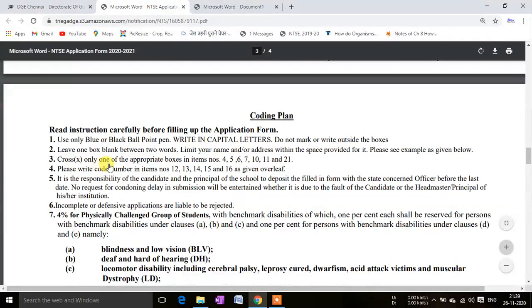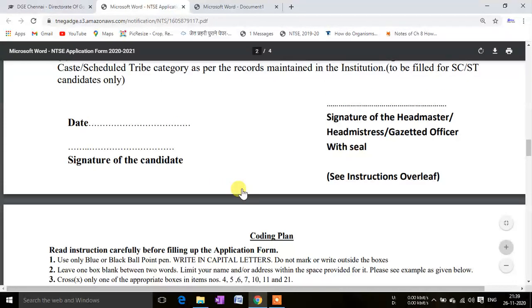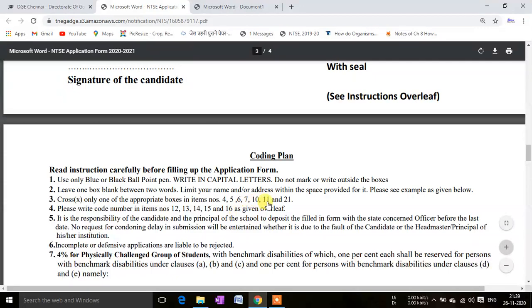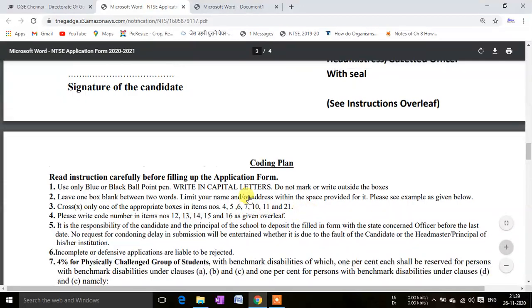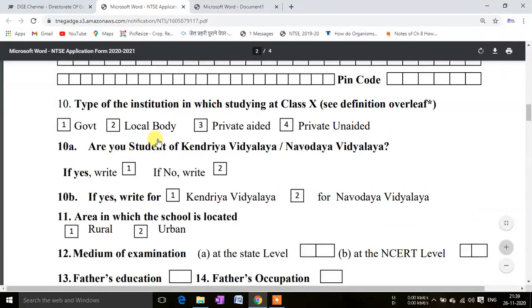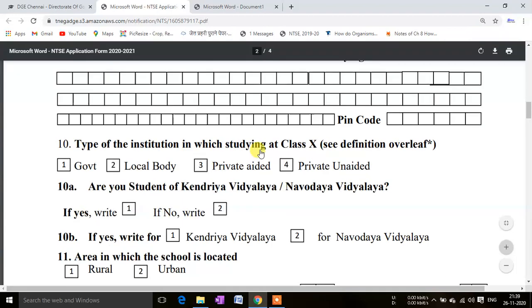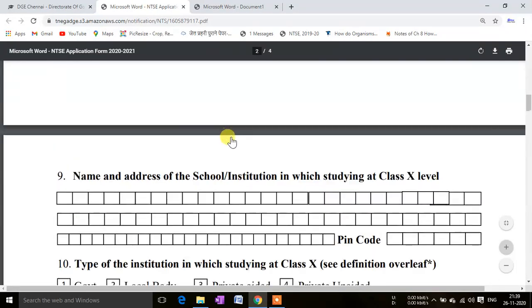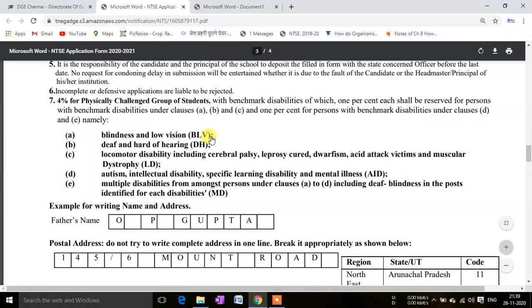Make only one cross on the appropriate box, whichever box is appropriate in this particular condition: 4, 5, 6, 7, 10, 11, 21. So here you will have to make the cross marks. Suppose you are from a government school, so you will put a cross on government here. Okay, so in this way you have to fill up the form. You can download this and you can read the instructions also.